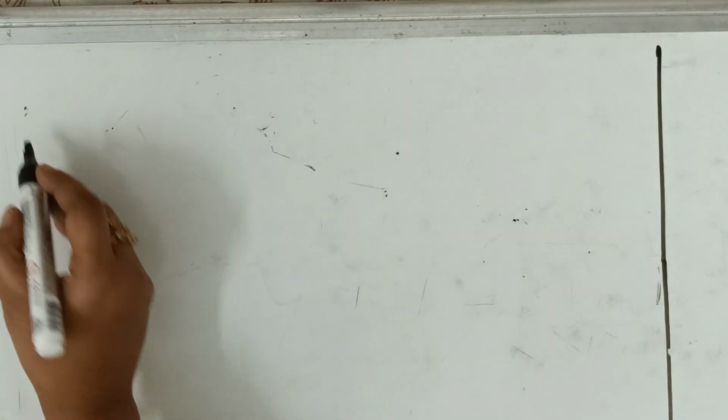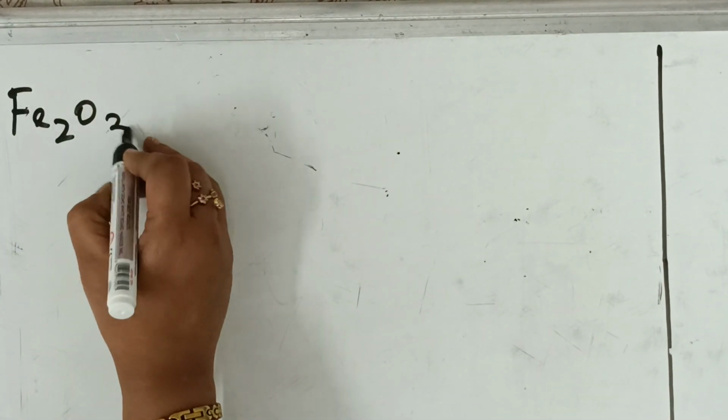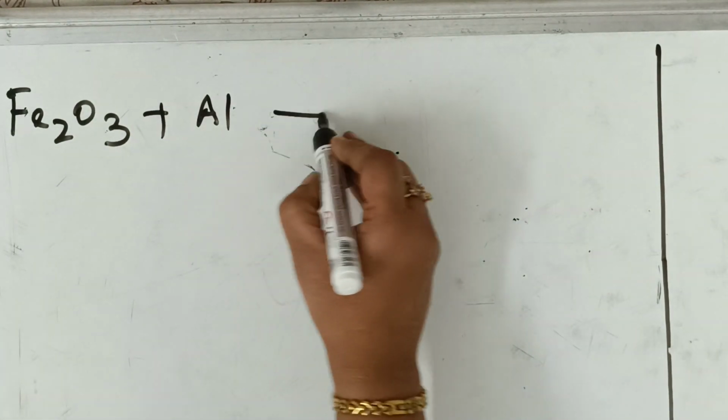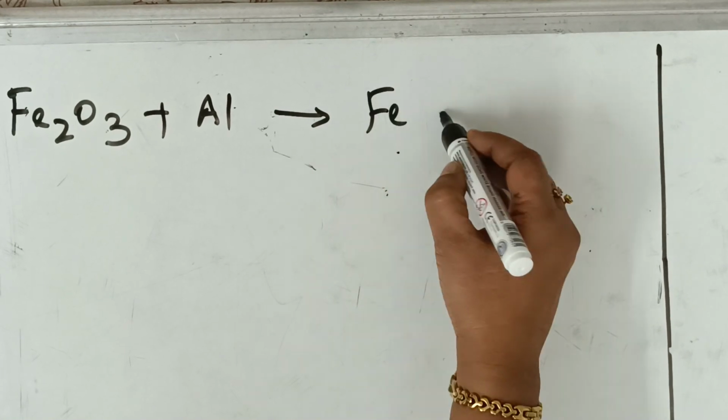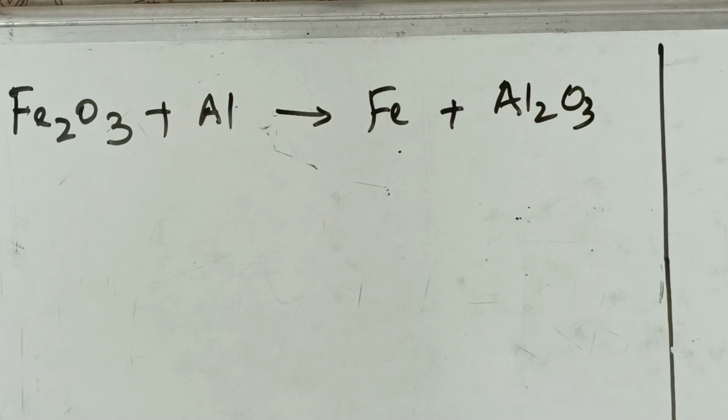We can go with the polyatomic atoms also. Let's see. Here, let me take one reaction, that is iron oxide. It is reacting with one more metal. It's undergoing a displacement reaction, and it's forming aluminium oxide. Done. So what should I do?